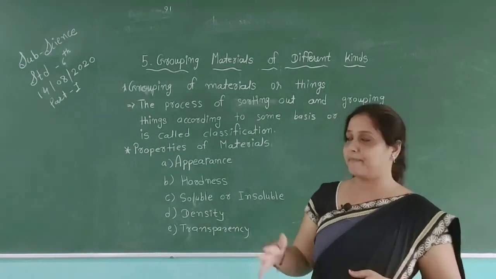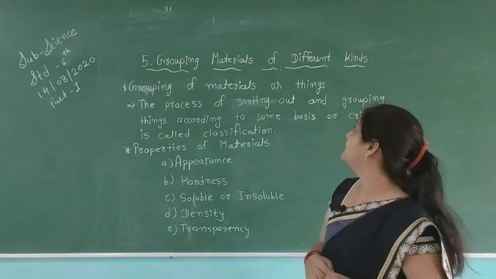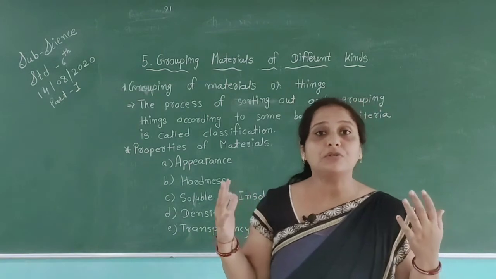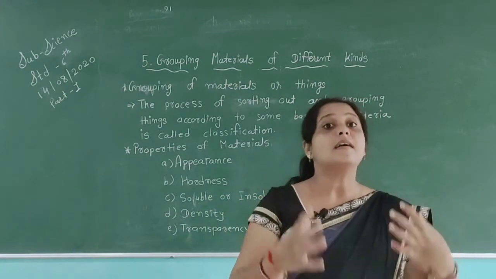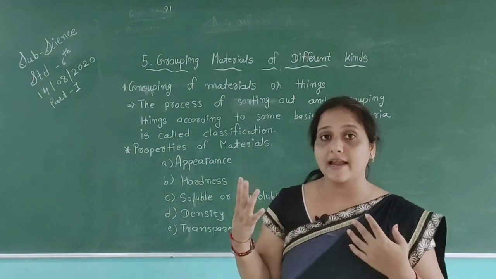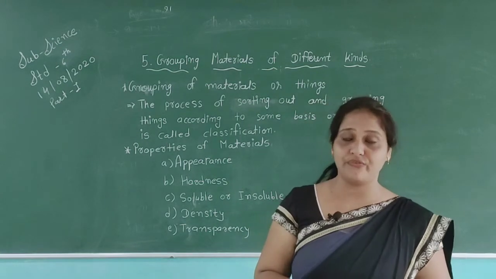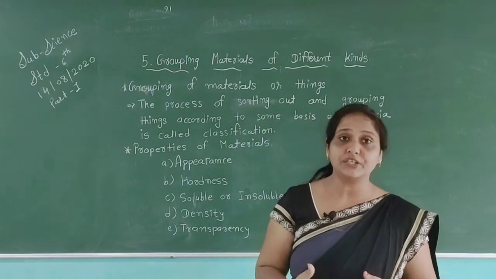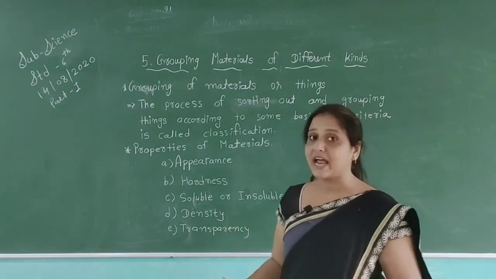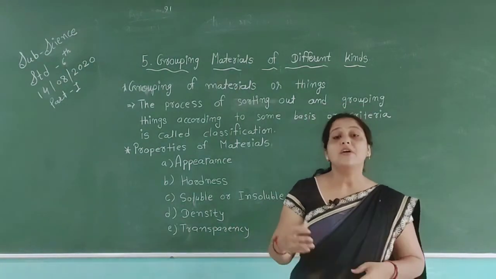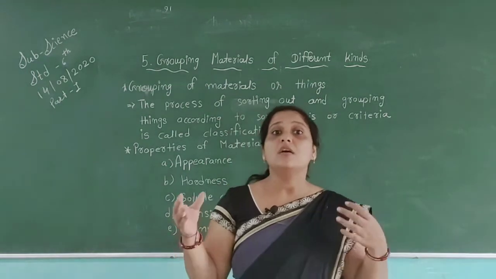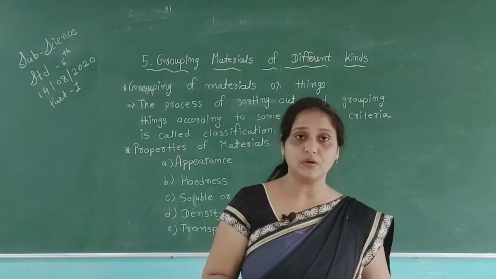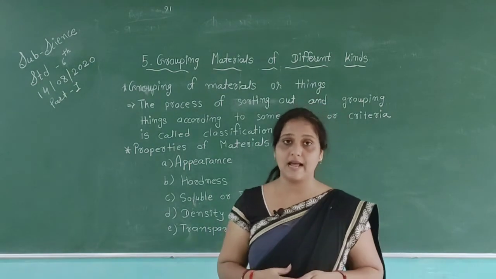The name of this chapter is Grouping Materials of Different Kinds. In this chapter we will talk about the different things and the classification of things and also the properties of things. All we human beings who live on the earth have different types of things around us. We can see different kinds of things which are very useful to us to survive in life.